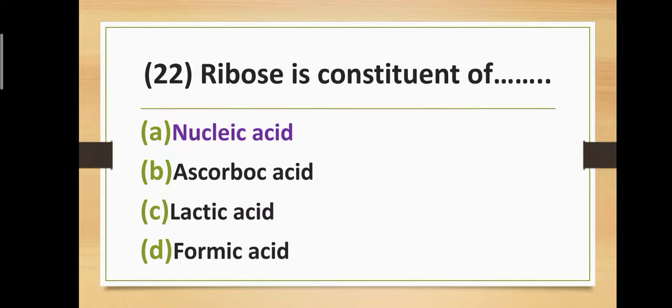Question number 22. Ribose is a constituent of. Option A, nucleic acid. Option B, ascorbic acid. Option C, lactic acid. And option D, formic acid. The correct answer is option A, nucleic acid. Ribose is a constituent of nucleic acid.